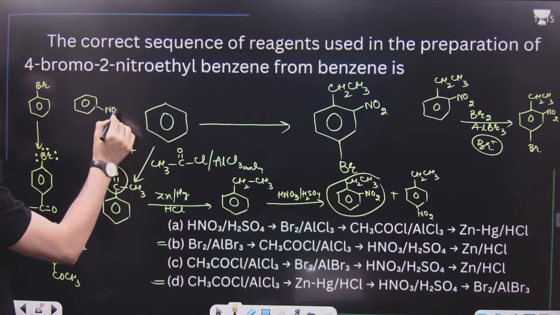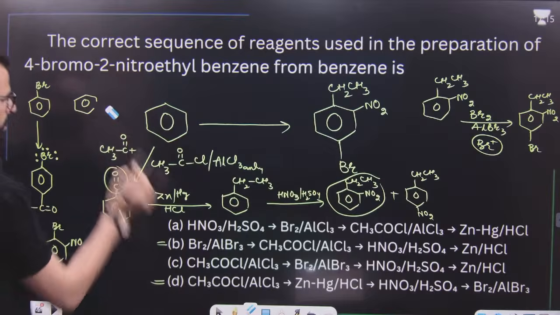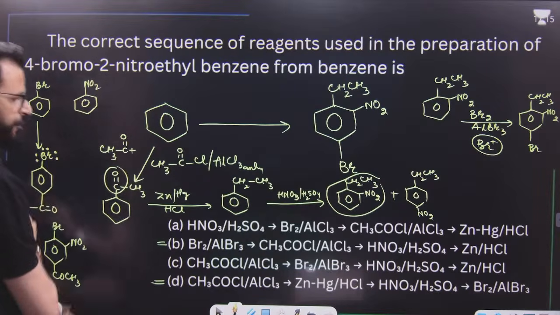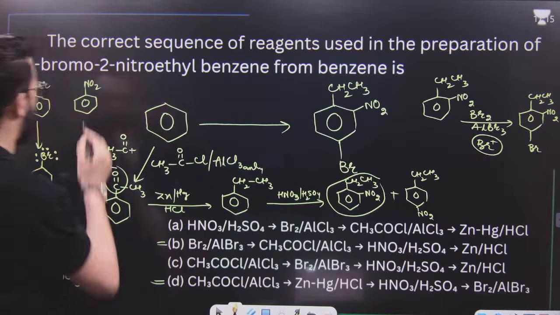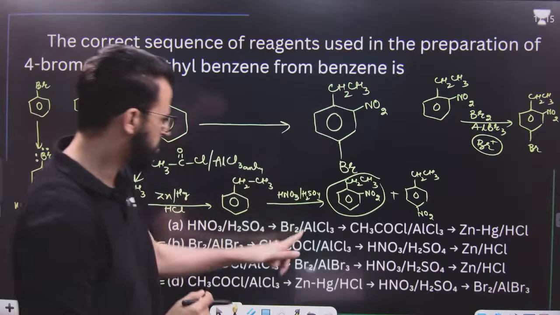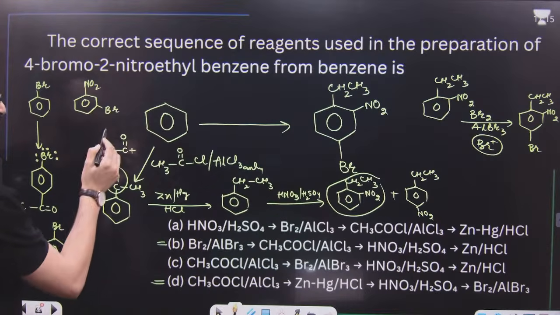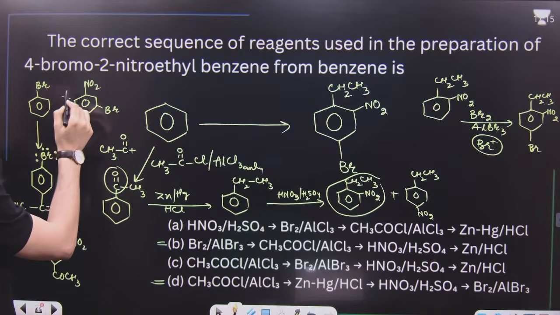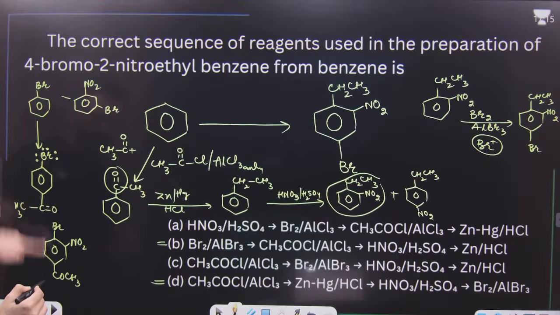Sorry, benzene, it's not meta, nitro can go to any position because this is benzene. So, say for example, it is benzene, it's nitro. Then Br, AlCl3. Now, Br should go to this one. Yes, this is possible. Now, after that, CH3COCl can go to this one.